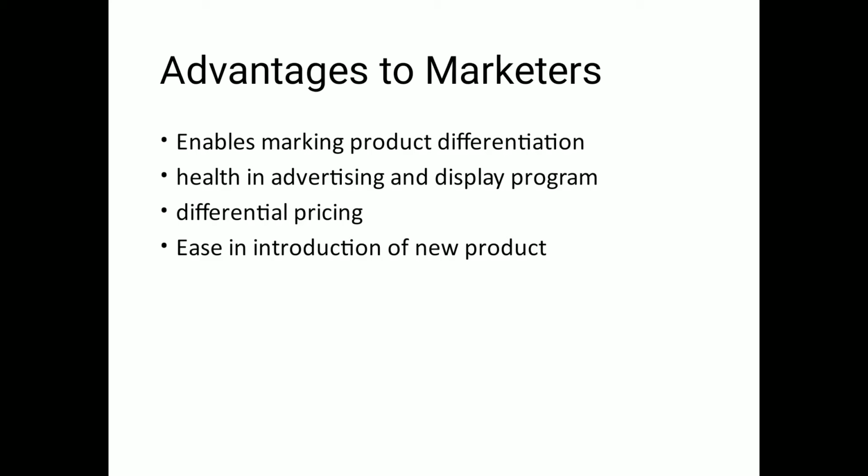The second advantage is that it helps in advertising and display programs. Brand names and brand marks help companies to advertise their products and create effective demand. Say products advertised under generic names would create confusion, isn't it? If a chocolate is sold loose without any name, how would you differentiate? Suppose you bought a chocolate from one place and you liked the taste so much. But the next day you go, and there is some other kind of chocolate available there, the same, without package, without any outer appearance, just a simple transparent packing given to you. So how will you differentiate which one you liked, right?